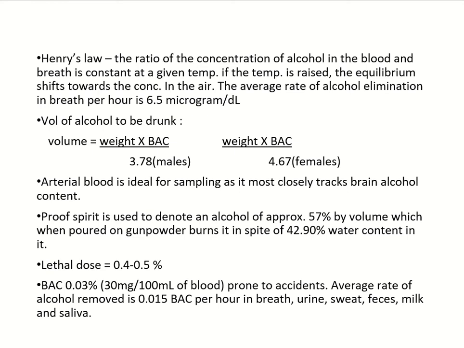Volume of alcohol to get drunk depends on various other factors also, like the fat cells present in the body, or whether you are drinking on an empty stomach or a full stomach. So there are many factors related to this. After absorption, the blood gets into the arteries first. So the arterial blood is ideal for sampling as it is most closely related to the brain alcohol content.